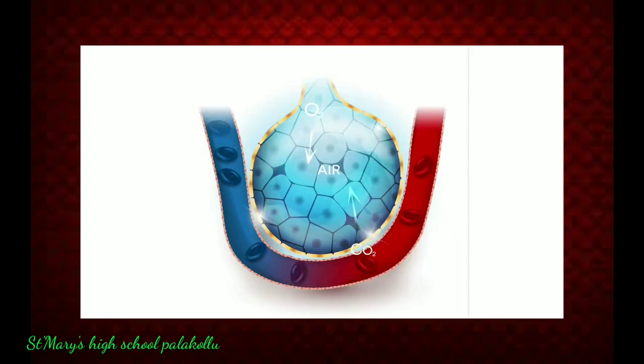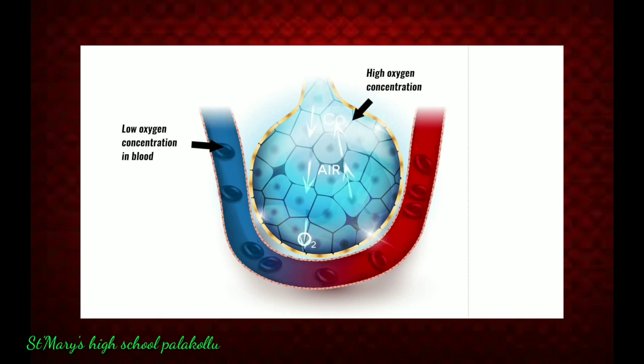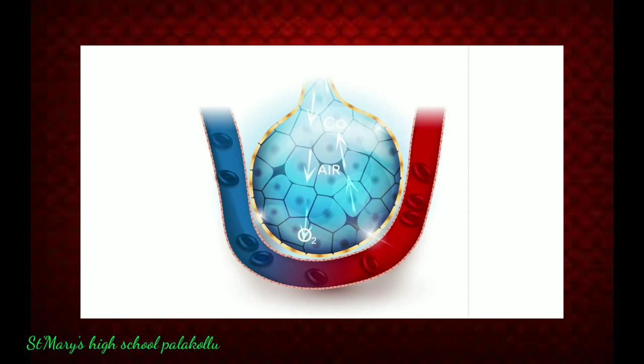Diffusion occurs when molecules move from an area of high concentration to an area of low concentration. This occurs during gaseous exchange because the blood in the capillaries surrounding the alveoli has a lower concentration of oxygen than the air in the alveoli, which has just been inhaled. Because both alveoli and capillaries have walls which are only 1 cell thick, gases easily diffuse from one to the other.